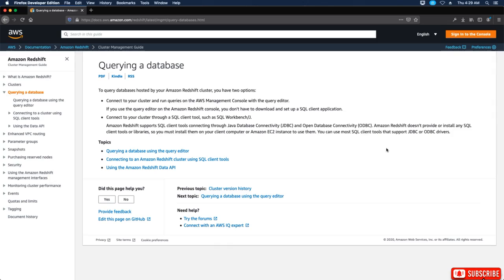Now, in this section, we're going to talk about the query editor. We're going to talk about the SQL client tools, configuring connections in Amazon Redshift. Okay, then we're going to talk about security options, tools and code, and troubleshooting.